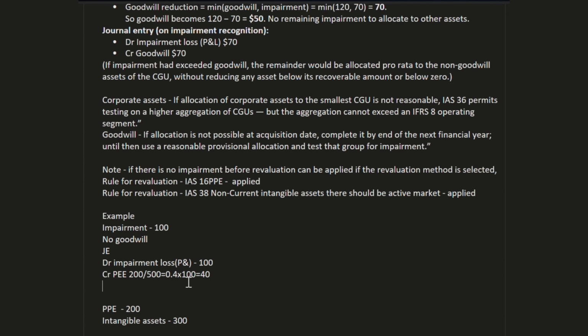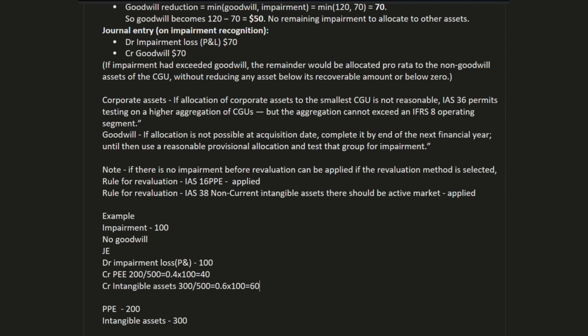And now CR intangible assets. We will do the same thing. The value of intangible assets is 300 out of a total of 500. Proportionately we get 60%, multiplied by the impairment amount of 100, and we get the value of 60.